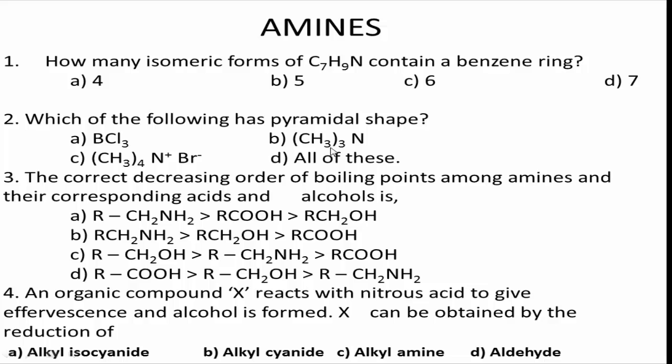First question, how many isomeric forms of C7H9N contain a benzene ring? Options are given here. Option A 4, option B 5, option C 6, option D 7.